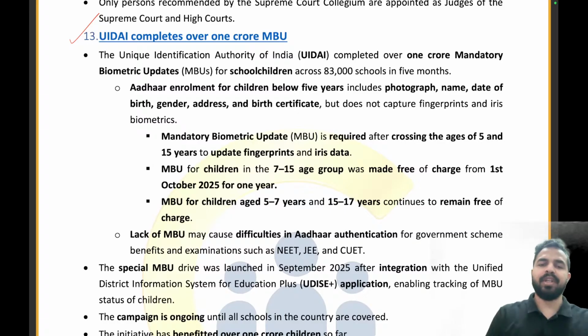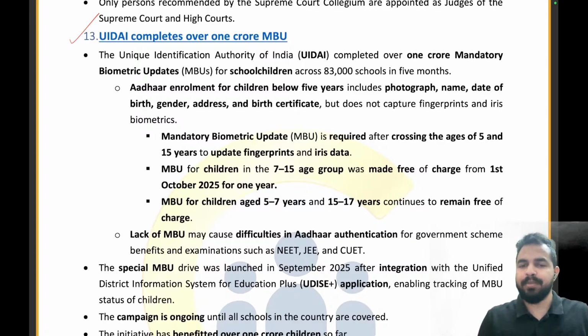So MBU for children in the 7 to 15 age group was made free of charge from 1st October 2025 for 1 year. तो जो बच्चे 7 से 15 साल के एज ग्रुप के हैं और उनका एमबीयू नहीं हुआ है, तो 1 अक्टूबर से लेके 1 साल तक के टाइमलाइन में वो फ्रीली अपना एमबीयू करा सकते हैं. ठीक है. So the lack of MBU may cause difficulties in the Aadhaar authentication.